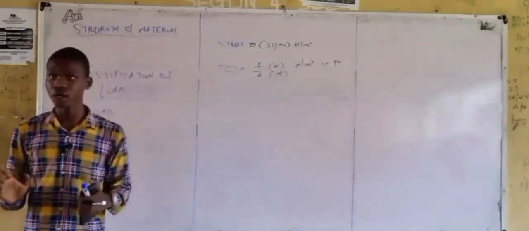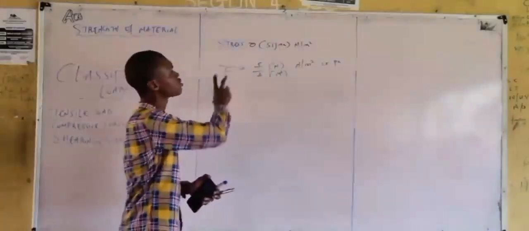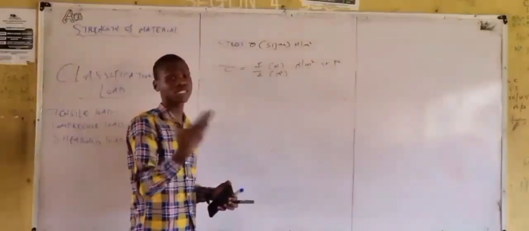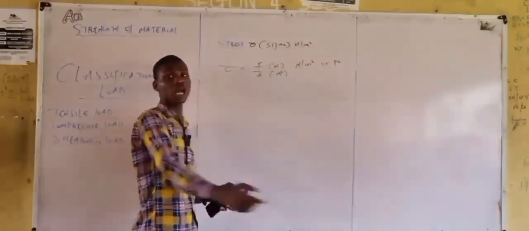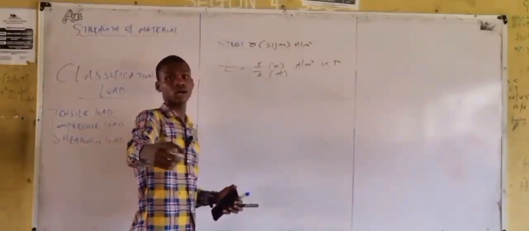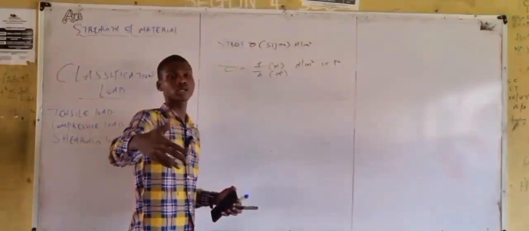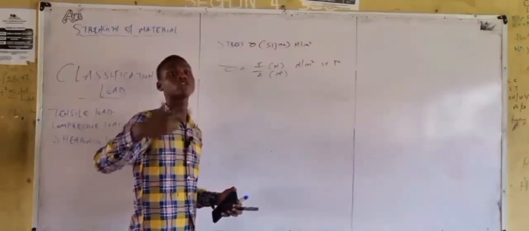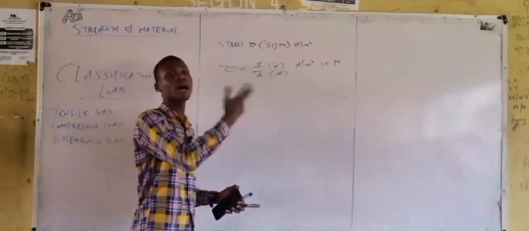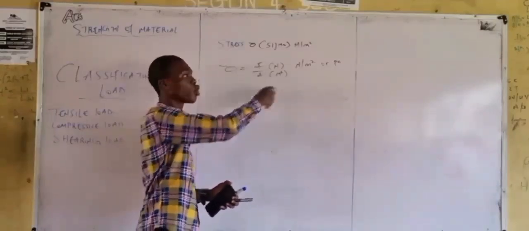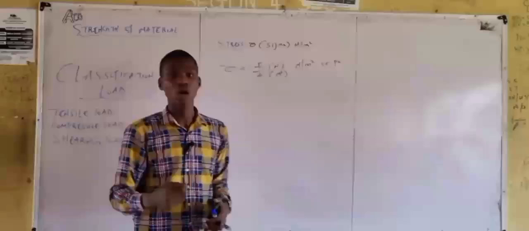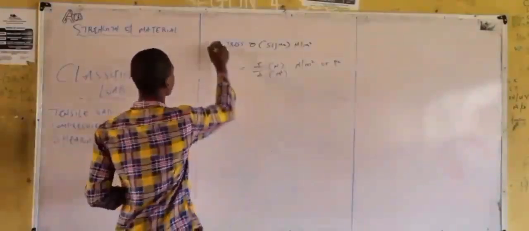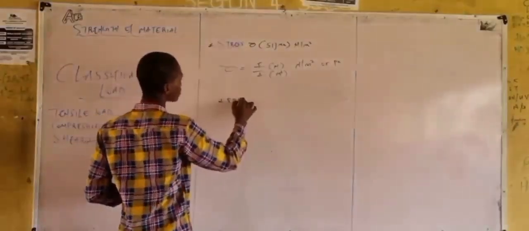Any questions so far? No question. I said mathematically, stress is given from the definition. We said it is the what? What do you have in your note? It is the internal resistance per what? Unit area. Meaning the force per area, which is what? Newton per meter square, or what? Pascal. Also, the next one is strain. The next one is strain.